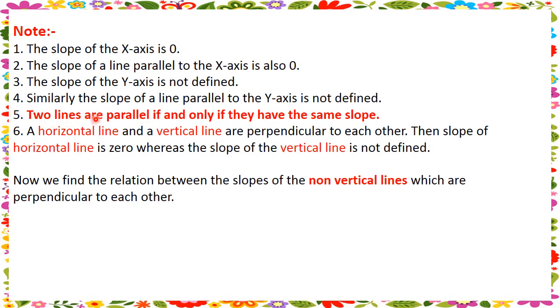Now two lines are parallel if and only if they have the same slope. So we have one condition here for parallel lines: if the lines are parallel, then they have the same slope. Now a horizontal line and a vertical line are perpendicular to each other; the slope of the horizontal line is 0 and the slope of the vertical line is not defined. A horizontal line and a vertical line are similar to the x-axis and y-axis, and we know the x-axis slope is 0 and the y-axis slope is not defined. Similarly, now we find the relation between the slopes of non-vertical lines which are perpendicular to each other.